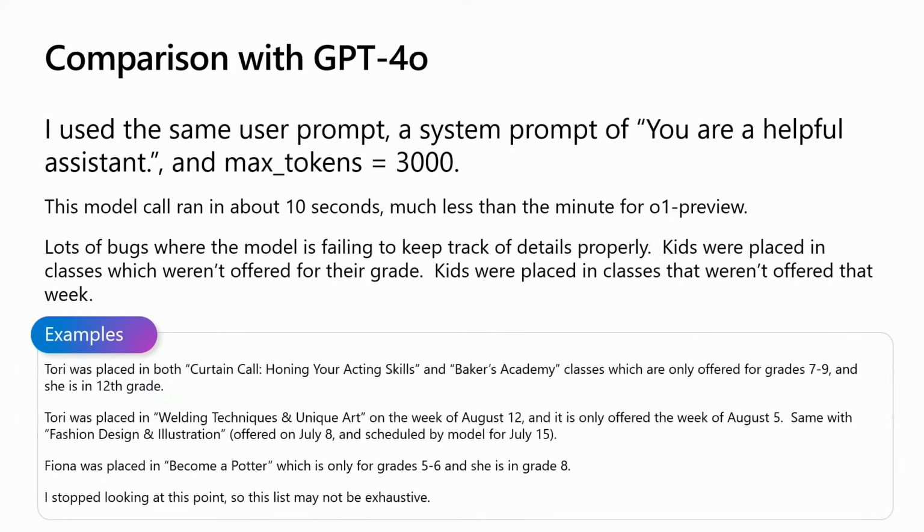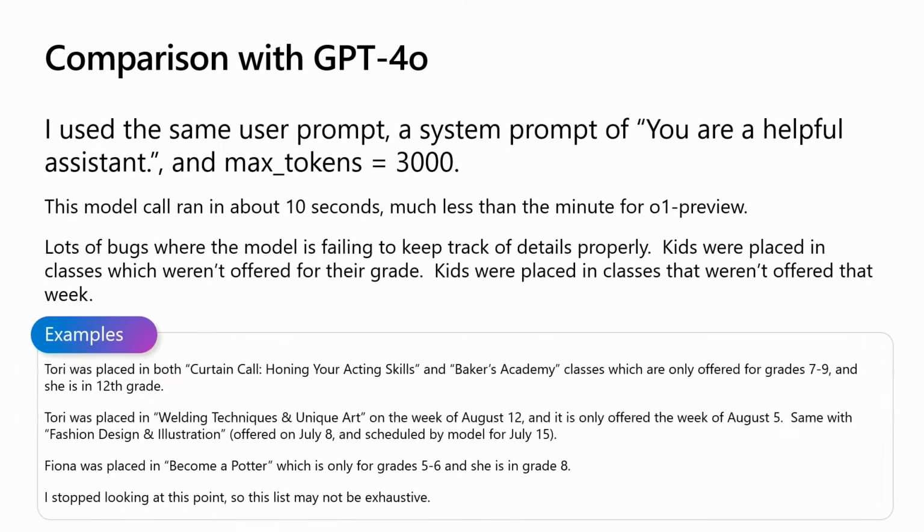If you do also compare this to GPT-4o, I wanted to run there too and see what would happen. And in this case, it was not able to solve the problem. I looked at the output and started fact checking against the brochure and seeing how it would compare. And I just found error after error after error.